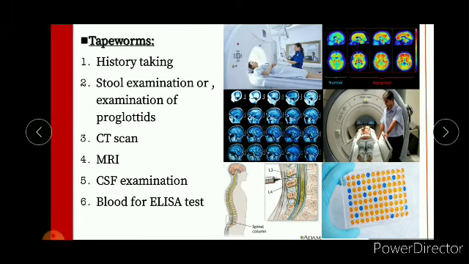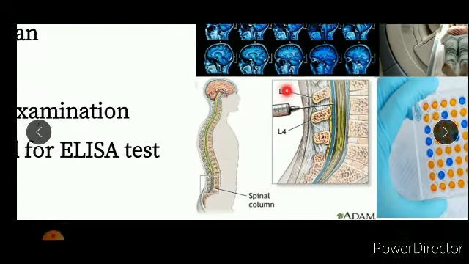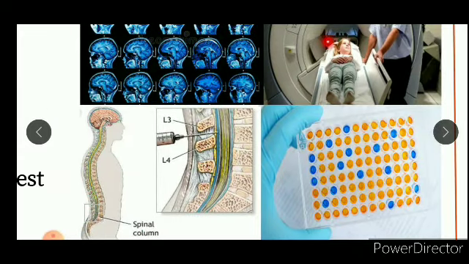Then moving to the tapeworms. Tapeworm diagnosis includes history taking, stool examination or examination of the proglottids, CT scan, MRI, CSF examination, and blood for ELISA test, and these are all the pictures. First of all, this is the CT scan, and these are the MRIs. These are the CSF examination, as you can see, from lumbar puncture, and these are the ELISA tests.